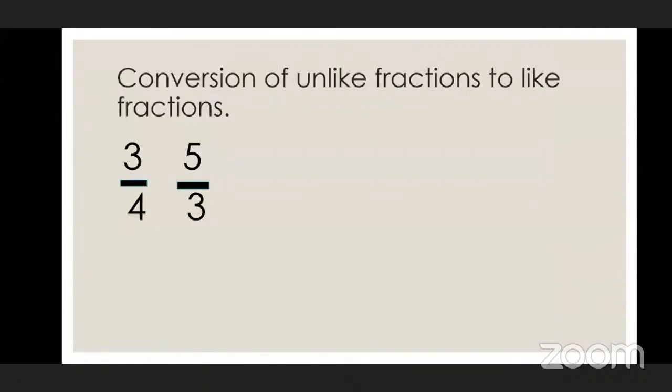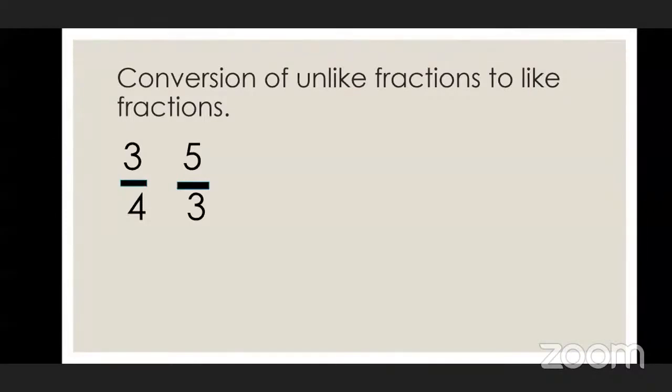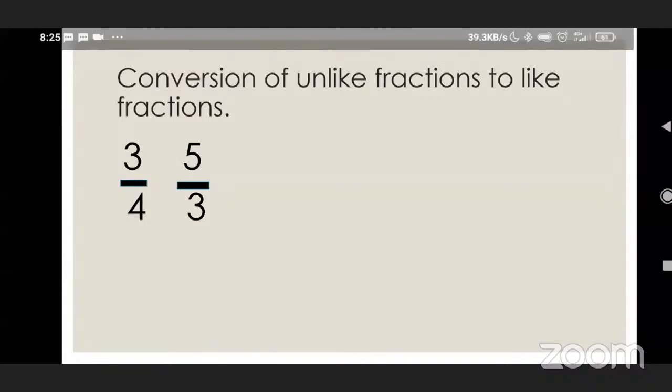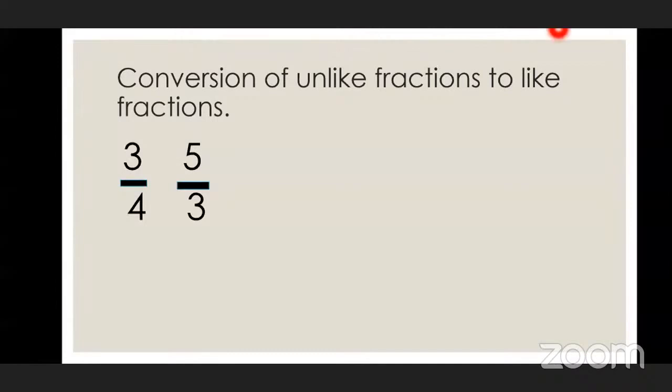Now you need to convert this unlike fraction into a like fraction. Can anyone convert this fraction into a like fraction?